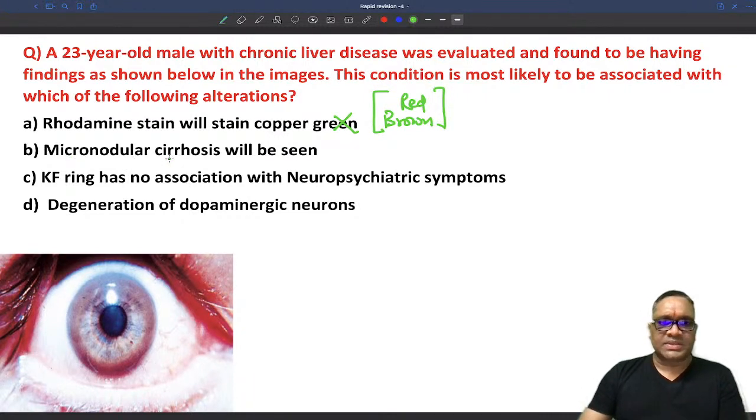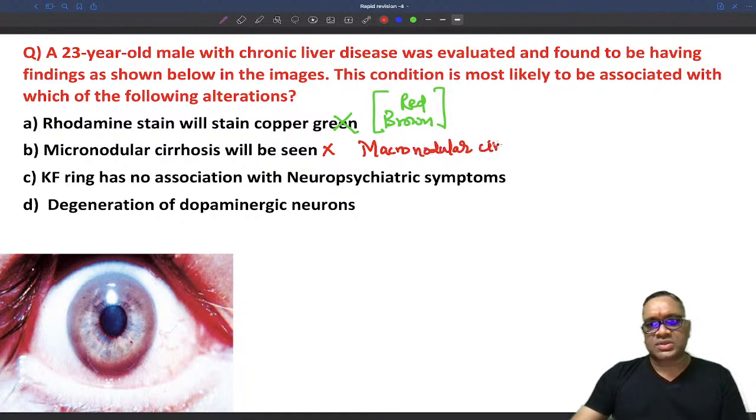Micronodular cirrhosis will be seen? Please remember here, in Wilson's disease you are not going to see micronodular. Here you are going to see macronodular cirrhosis. So macronodular cirrhosis will be seen in Wilson's disease. KF ring has no association with neuropsychiatric symptoms.